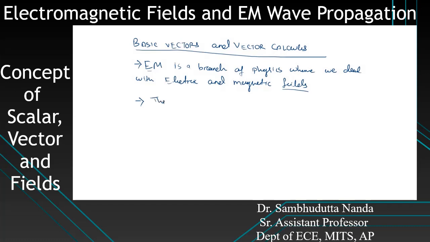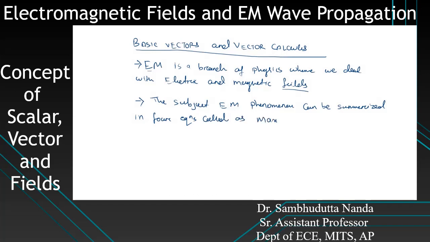The subject electromagnetics, or EM phenomena, can be summarized in four equations called Maxwell's equations. Okay, so Maxwell's equations are a very important thing.